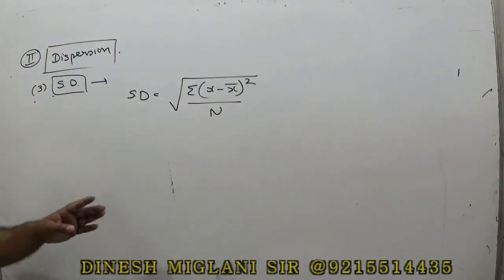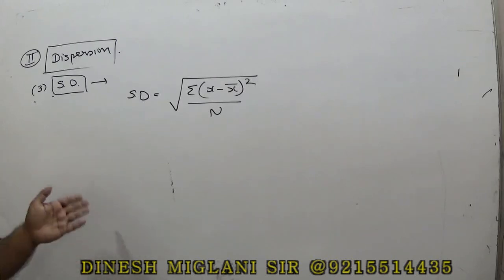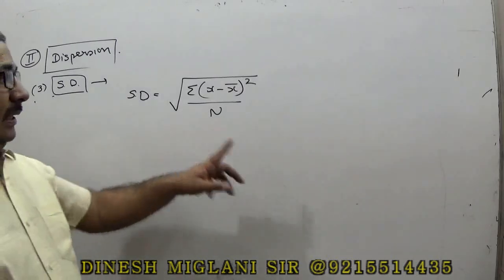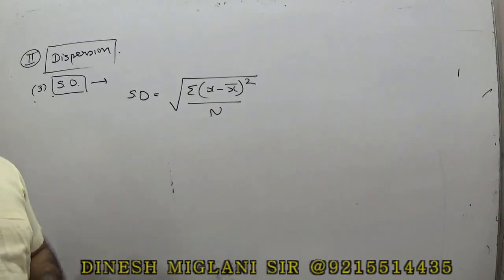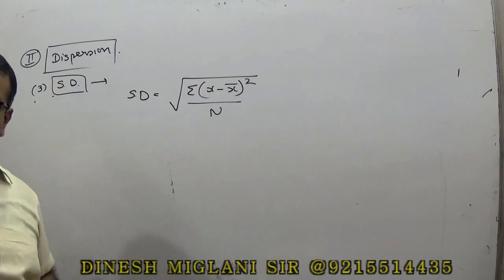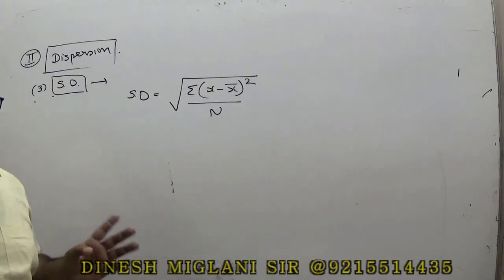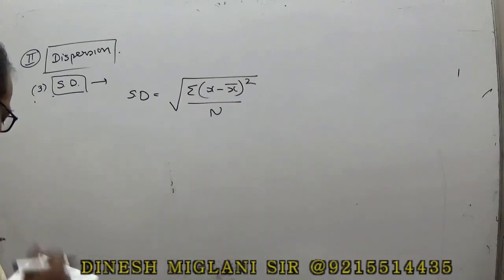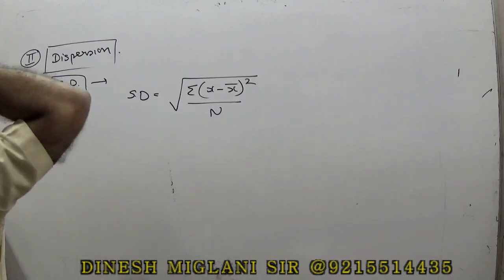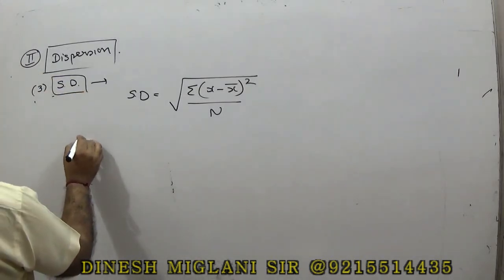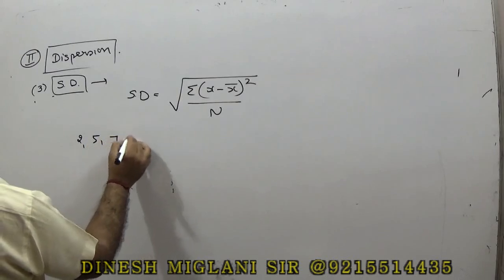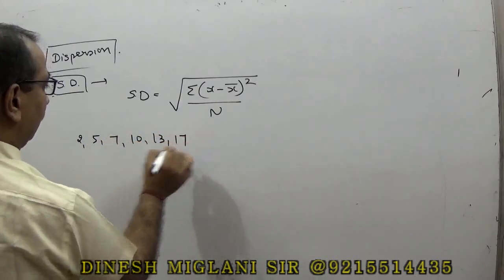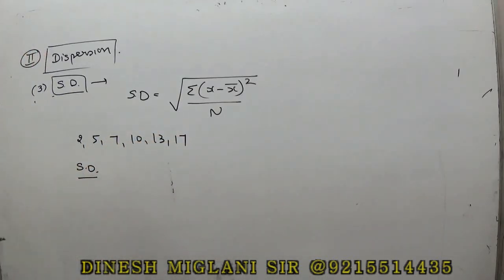The difference between mean deviation about mean and standard deviation is, here we take x minus x bar. In mean deviation about mean we put the modulus sign, but here instead of the modulus sign we take the square of it, then add, divide by n, and then take the under root of that. This is said to be the standard deviation. Let me give an example. It's given as 2, 5, 7, 10, 13 and 17. We have to find the standard deviation.